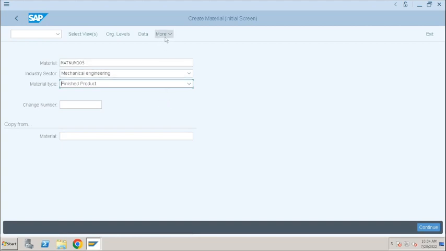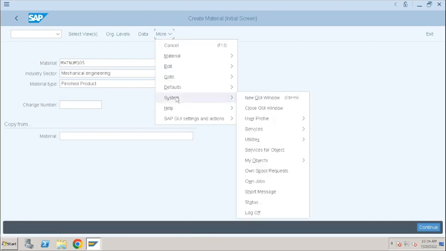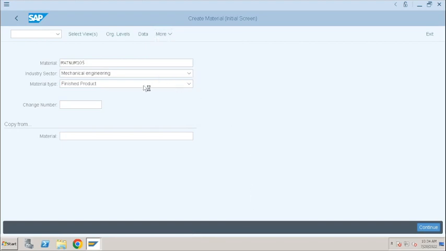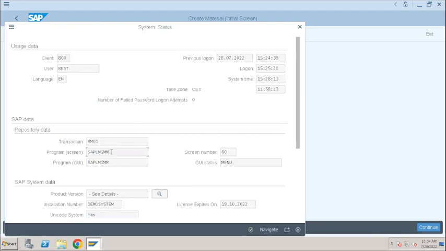For example, first we'll see the first method, System, Status. By using this, we are trying to find the program name assigned for this transaction code. You can also find the program name of the transaction code in SE93. SE93 is the transaction to view the standard transaction codes and create custom transaction codes.